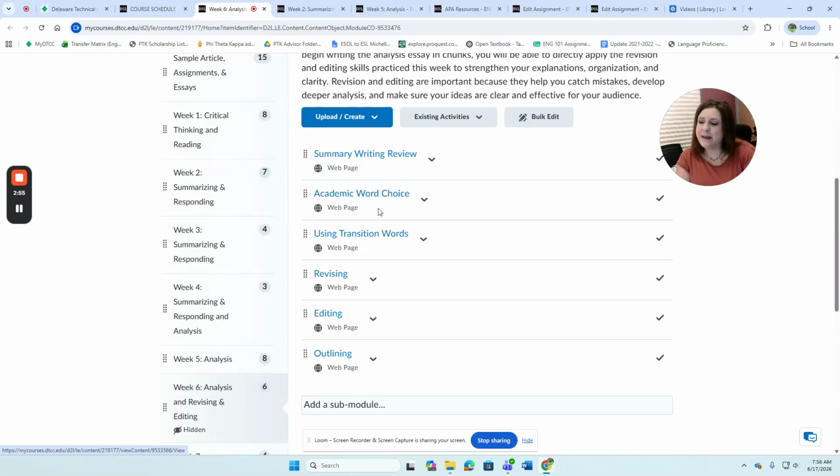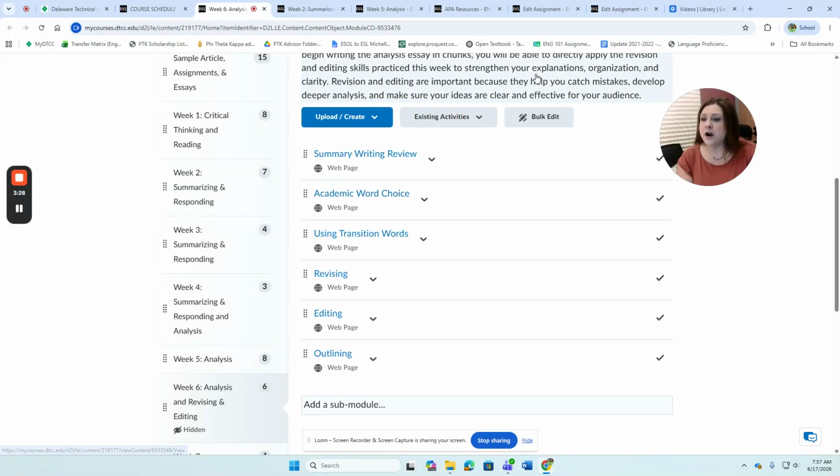Now, these 4 pages, academic word choice, using transition words, revising, and editing, this is all how you turn your writing from a rough draft into a final draft, okay? So if you've ever had a teacher tell you, oh, you know, your words are a little vague, or explain more, these pages help you to use those tools and to use that feedback and really understand what it means and how to apply that feedback to your writing, okay?